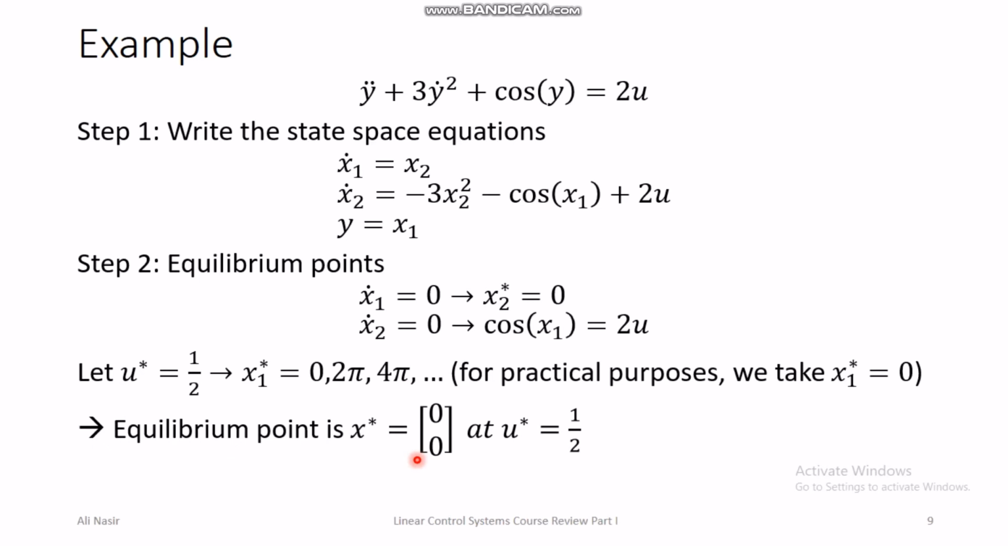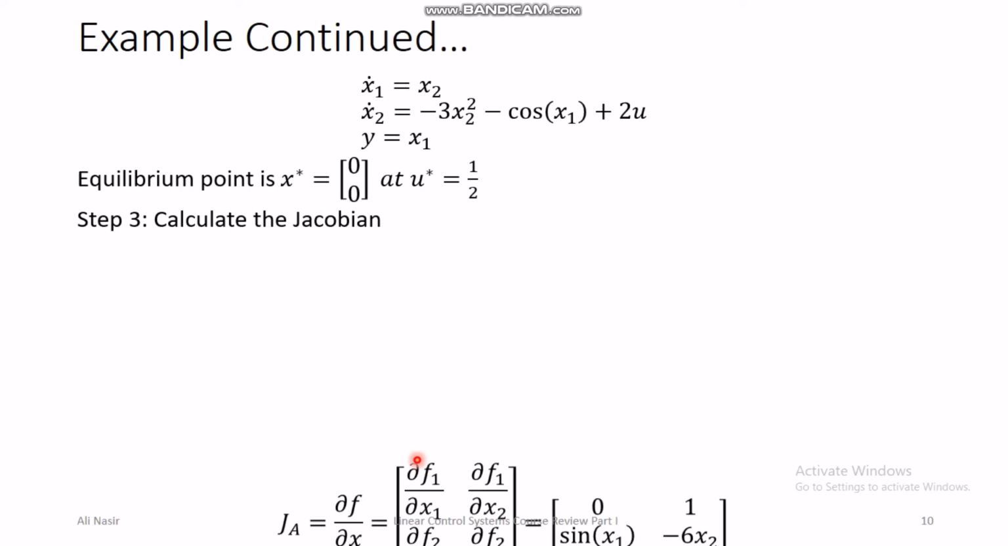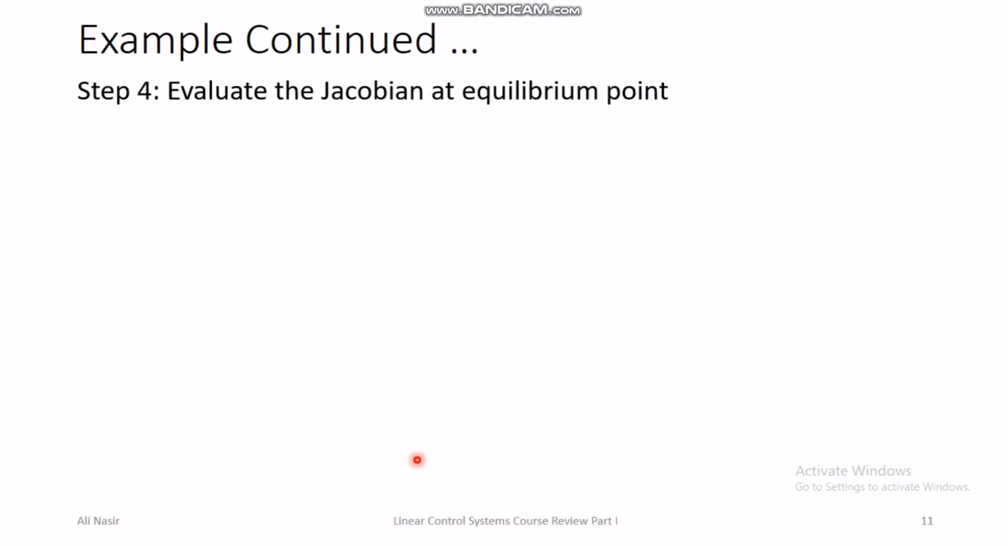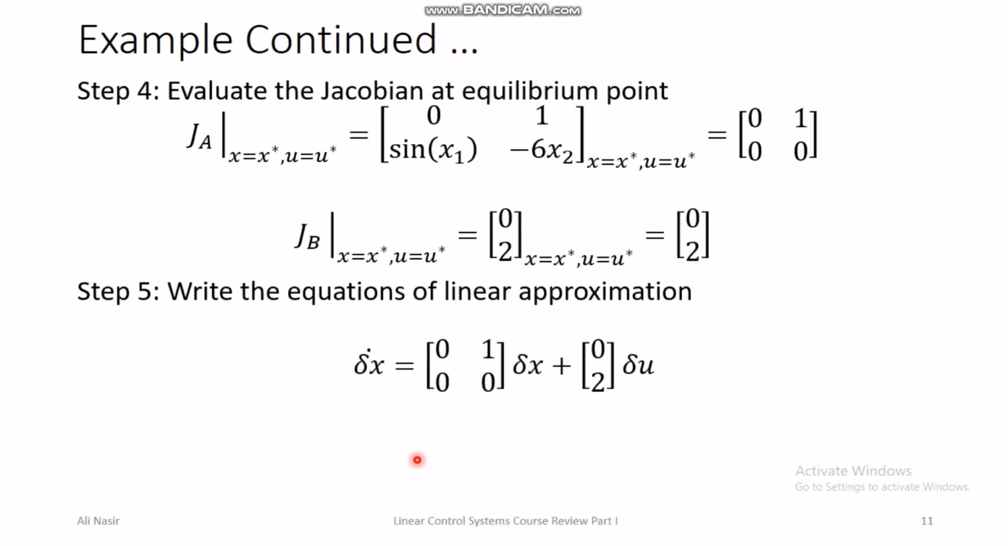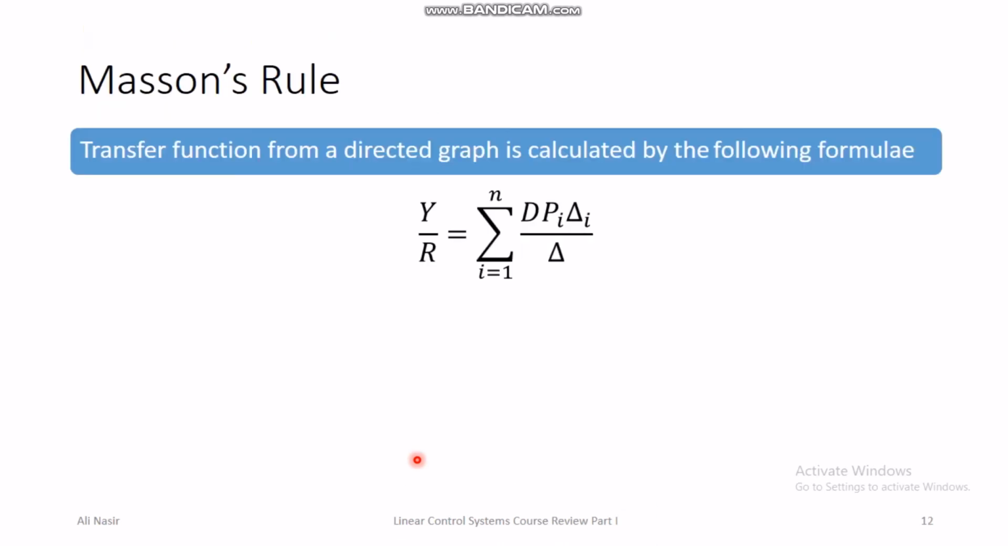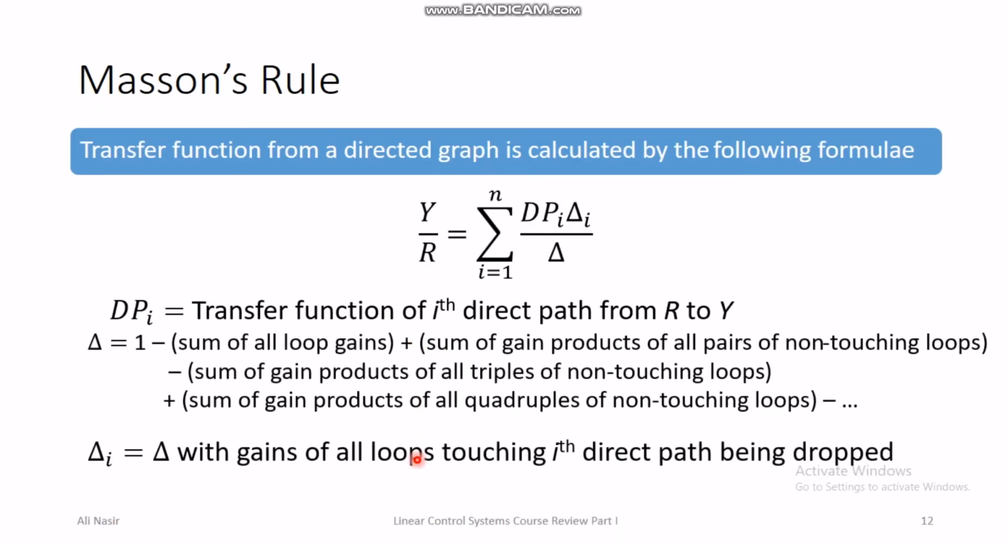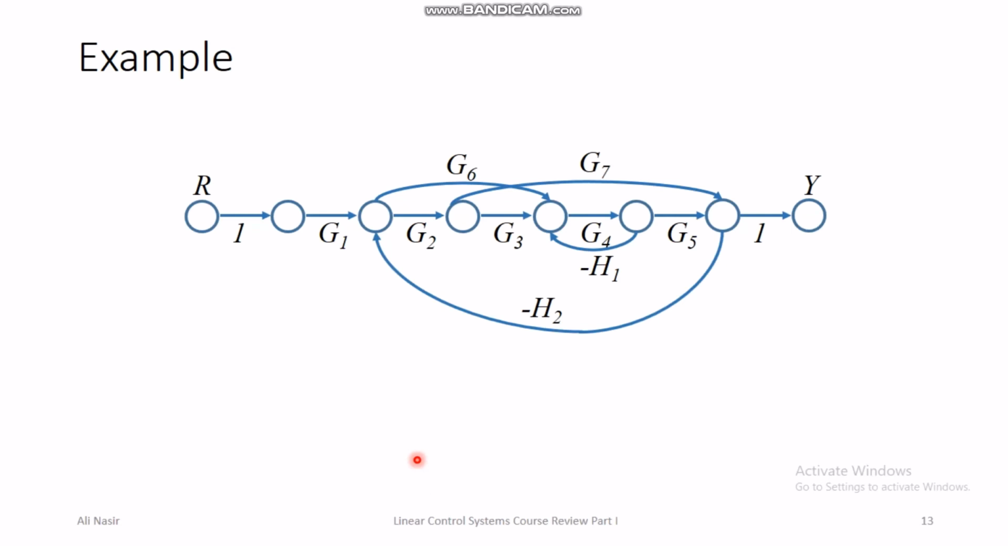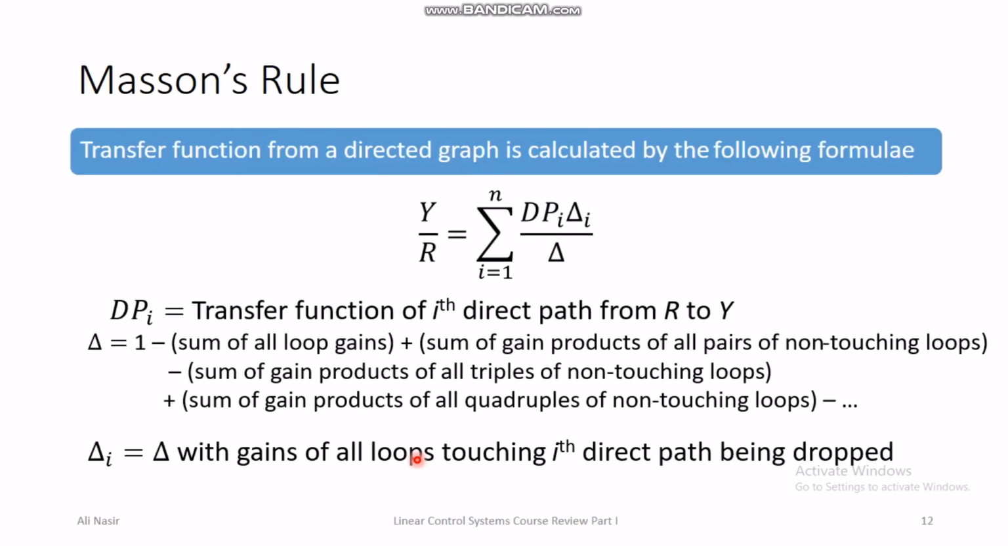So there we looked at an example of a second order system where we wrote down the system in state space form. We found the equilibrium point, then we calculated the Jacobian, then we evaluated the Jacobian at the equilibrium point, and then we wrote the corresponding linear approximation. Then we revised Mason's rule. Mason's rule is basically used to find the transfer function of complex block diagrams that you can see in industrial process systems.